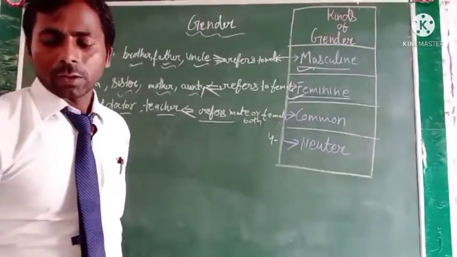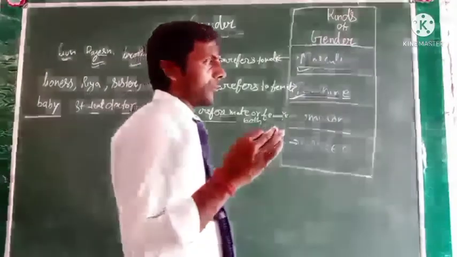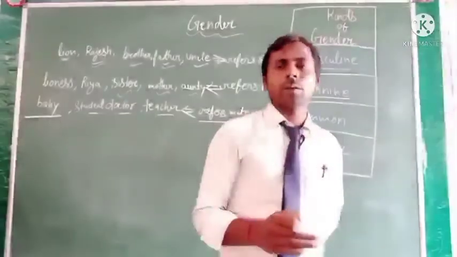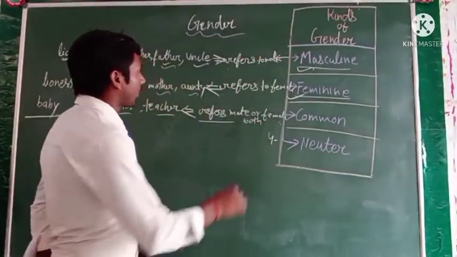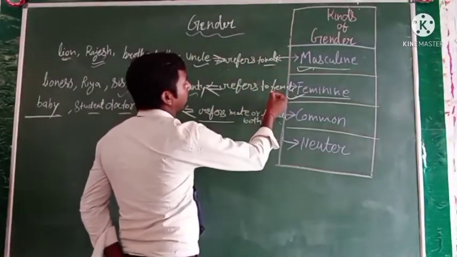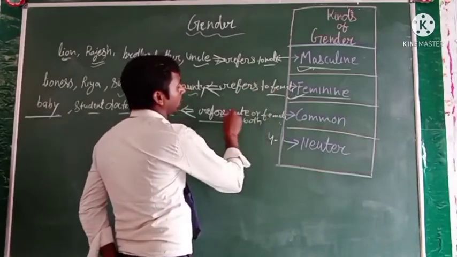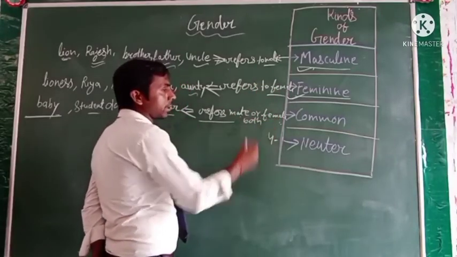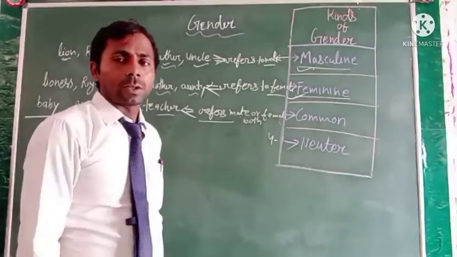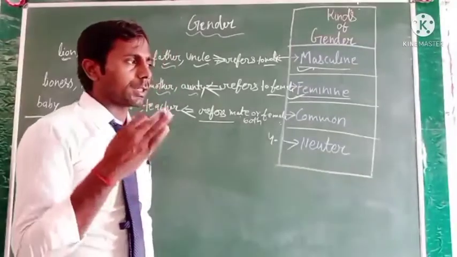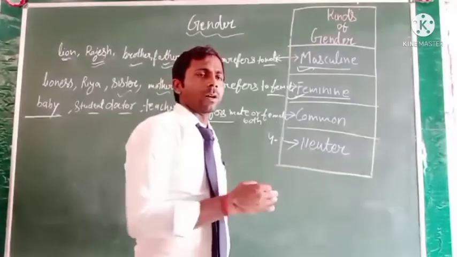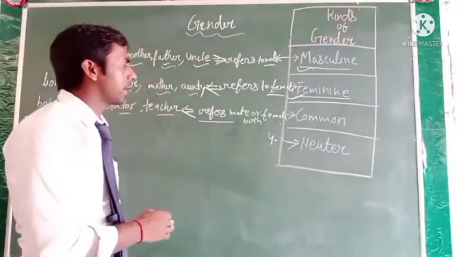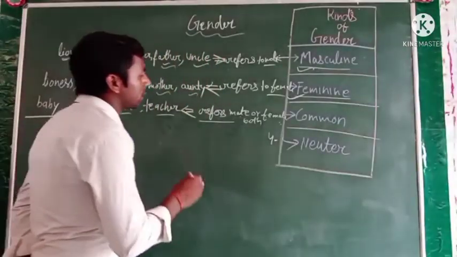It means when a noun word has a name, but it is not referred to male or female or both, then it will be the neuter gender. It means it has a different category. It is not male or female. So we can see that it is the neuter gender.